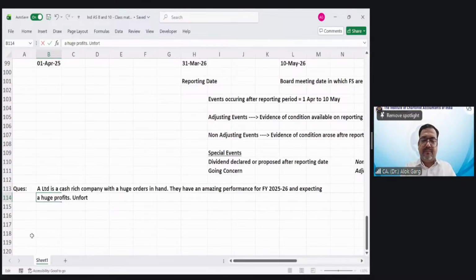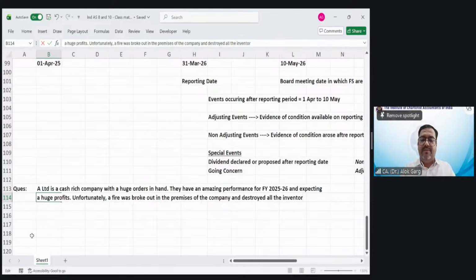Unfortunately, a fire broke out in the premises of the company and destroyed all the inventories, plant and machinery, and accounting records.